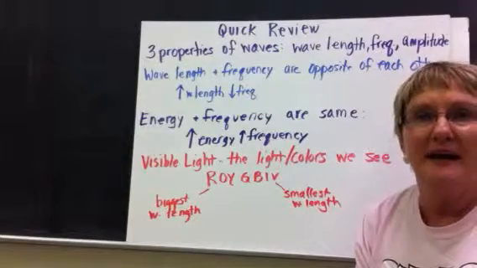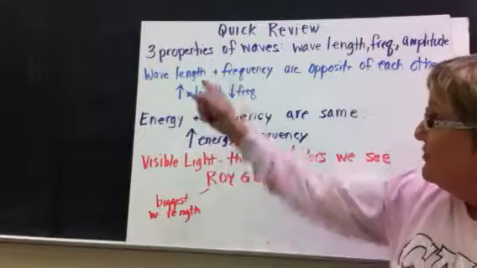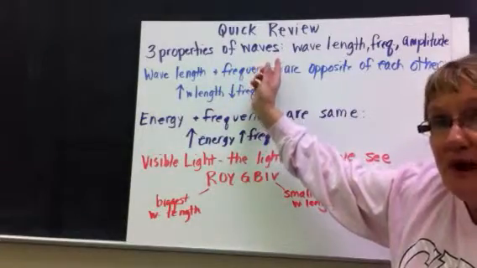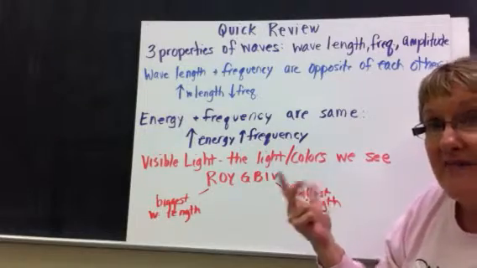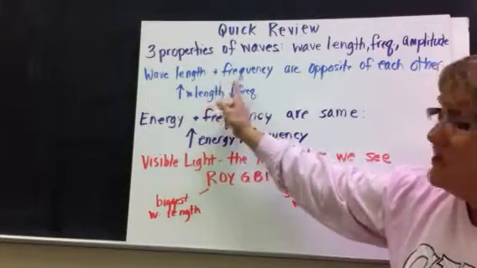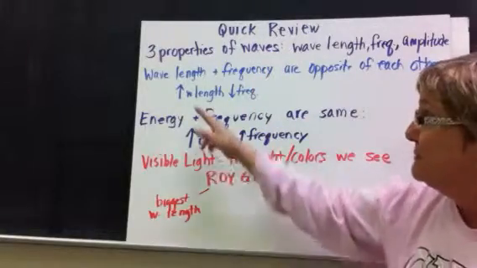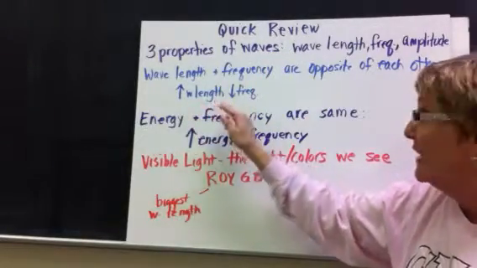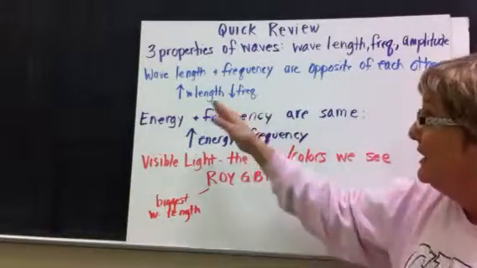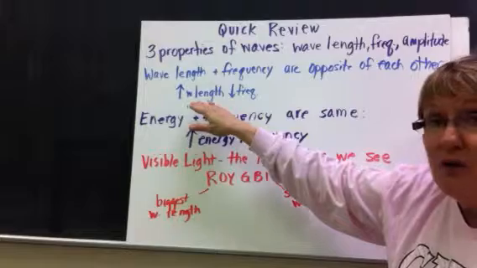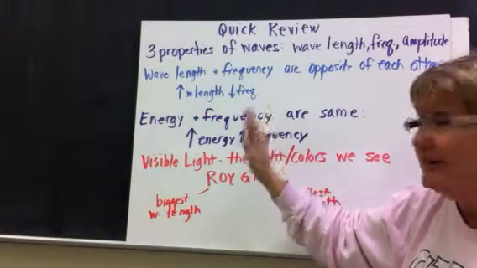Before we start on the electromagnetic radiation spectrum, I want us to do a quick review. First of all, we know there are three properties of waves. They have wavelengths, they have frequencies, and they have amplitude. We know that the wavelength and the frequency move opposite of each other. So if we have a big wavelength, we've got a low frequency, and vice versa. If we have a small wavelength, we have a high frequency.